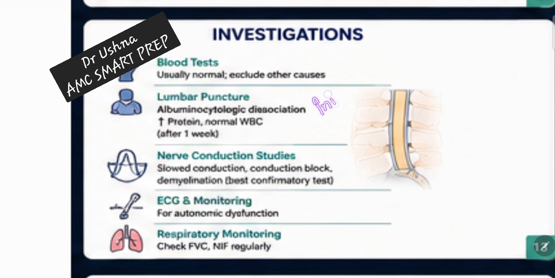The initial investigation is always your lumbar puncture. Make sure this is your initial investigation. On lumbar puncture, you are going to have the typical term known as albuminocytological dissociation. What does this fancy word mean? Albumino refers to protein, increased protein. Cytological refers to cells. So you are going to have increased protein and normal WBCs, or sometimes even decreased WBCs. So your proteins and your cells are not comparable to each other. There is dissociation of the two parameters, albuminocytological dissociation. This term is written in the MCQs most of the time.